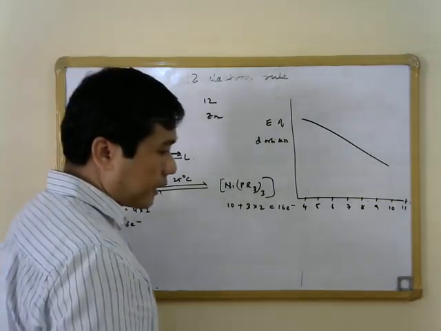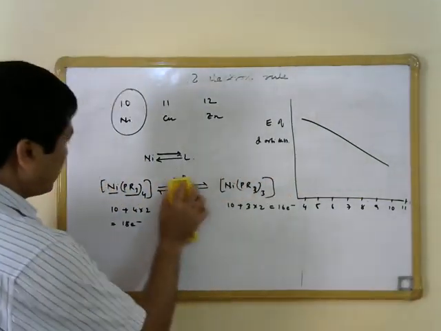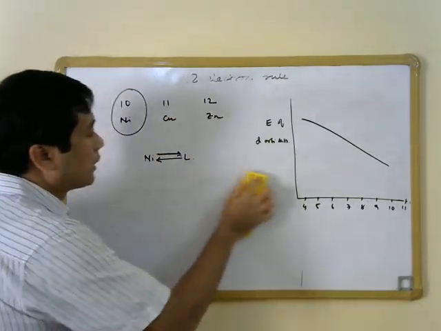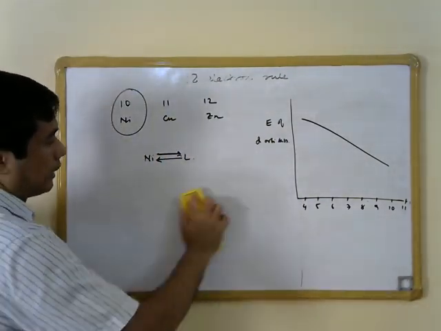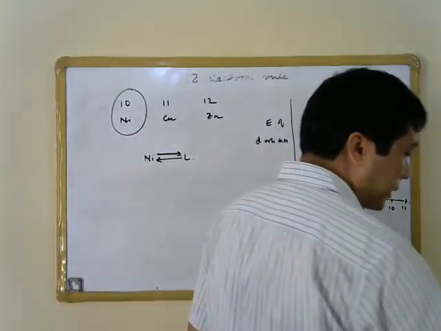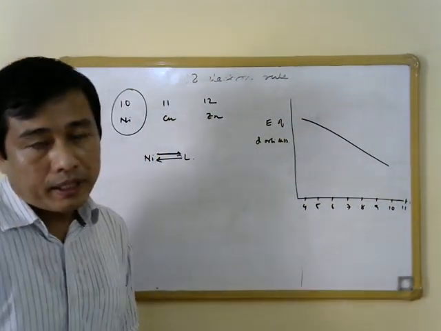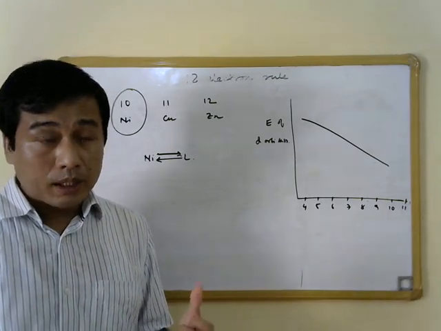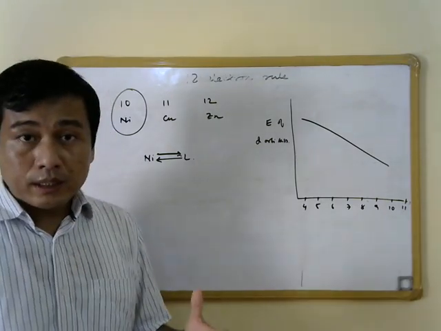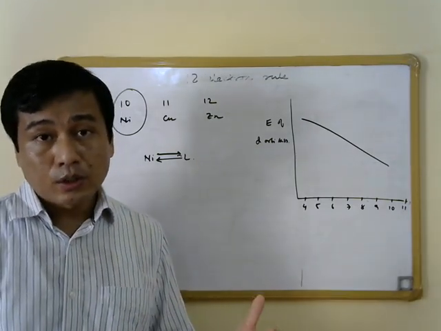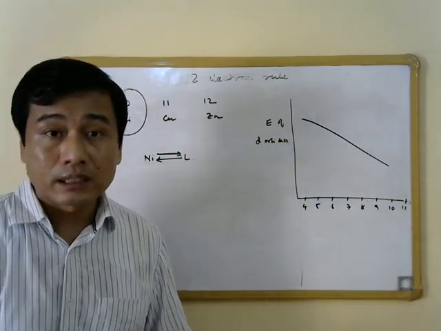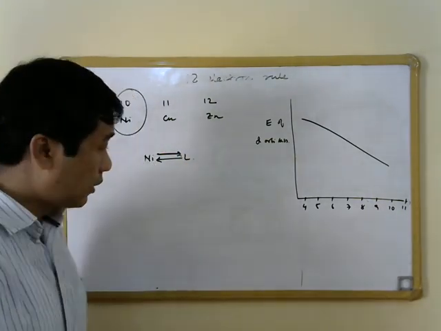So now we can think that probably if we use a better pi acceptor ligand, then the scenario might change, and we might end up with a case where 16 electron species of such group 10 metal atoms are going to be less stable as compared to 18 electron species.